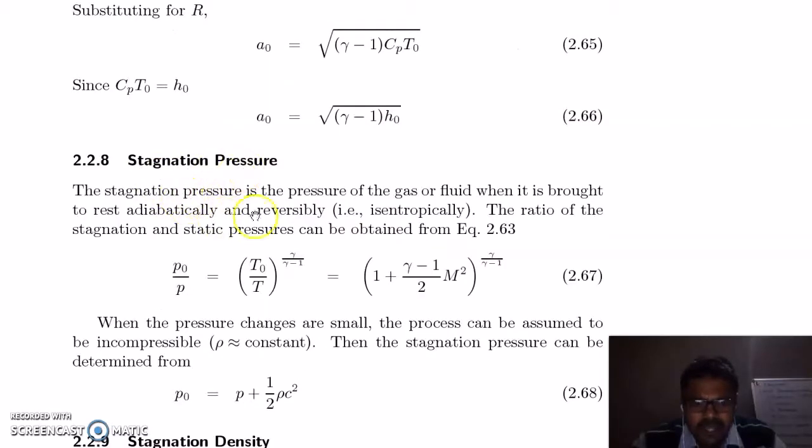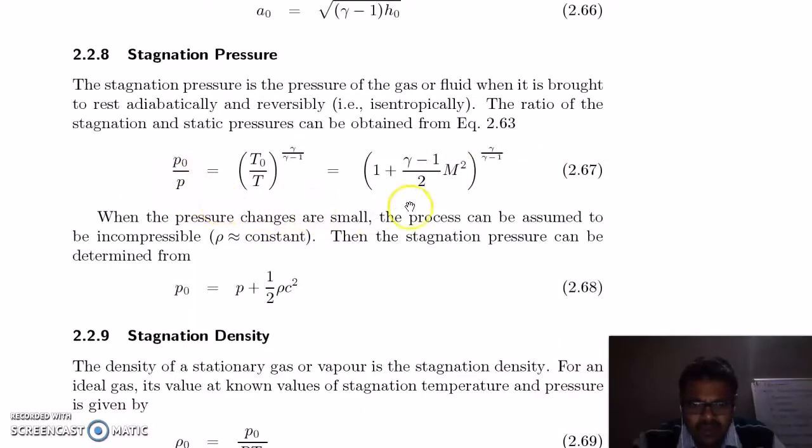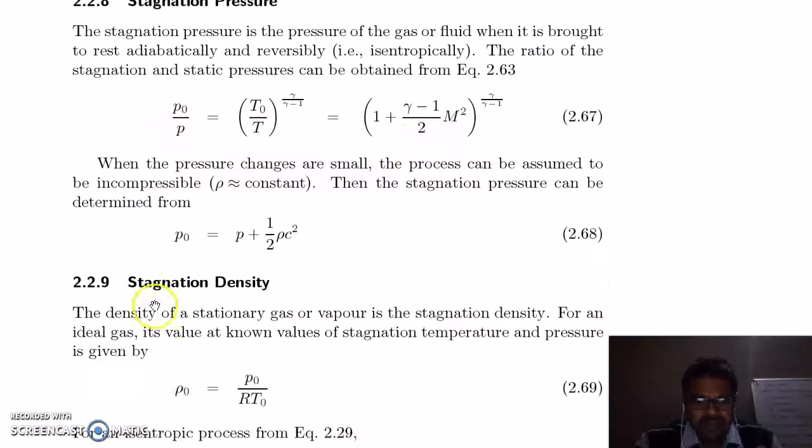Stagnation pressure. Stagnation pressure is the pressure of the gas or fluid when it is brought to rest adiabatically and reversibly. So this is your relation between stagnation pressure and static pressure. Now replace this T0 by T from this equation, where T0 by T is equal to this. So you will get this equation here.